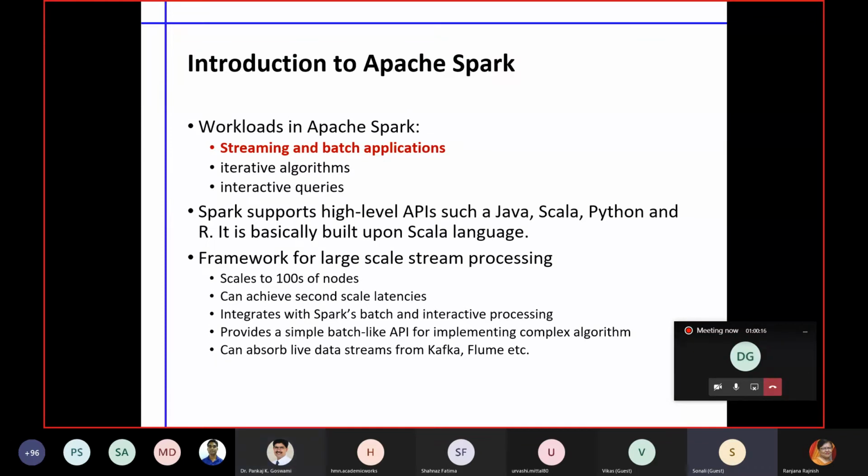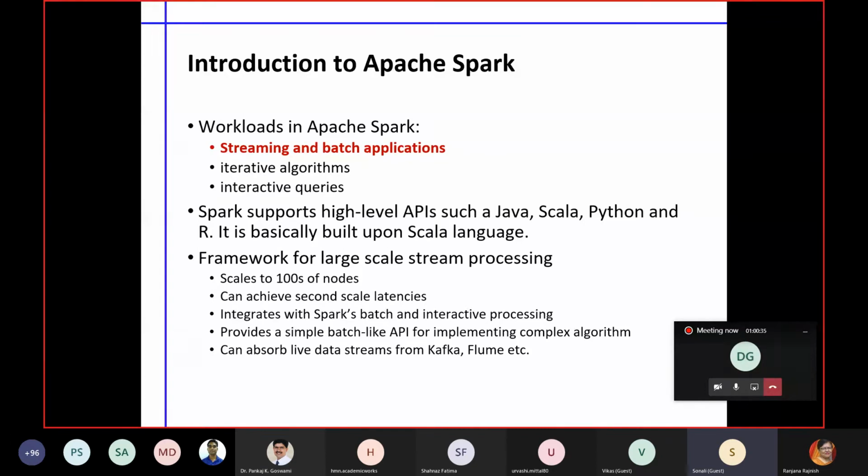You can write any kind of queries over there. These are the features, and it can easily take the data from Kafka, Flume or other data ingestion tools, and it can also further support data visualization by using Kibana.